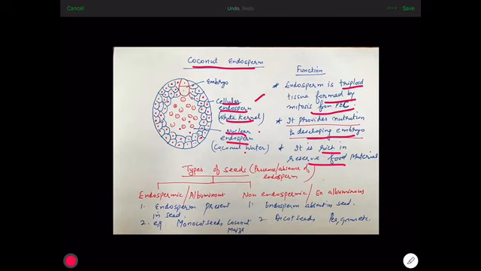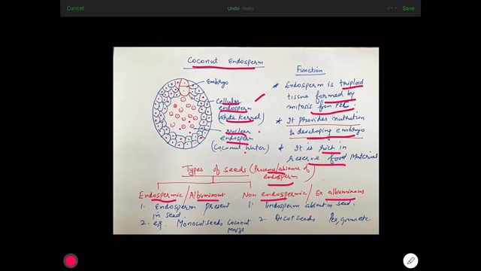When it provides nutrition to the embryo, sometimes it is completely consumed and sometimes it is not completely consumed. When ovule changes into seed, endosperm may or may not be present in the seed. So seeds are of two types depending upon presence or absence of endosperm. Number 1, endospermic or albuminous seeds, and number 2, non-endospermic or ex-albuminous seeds.